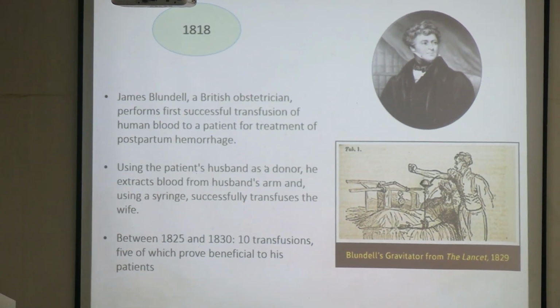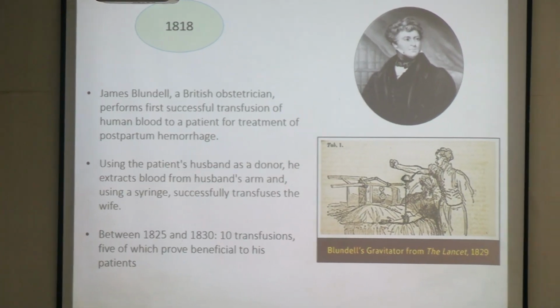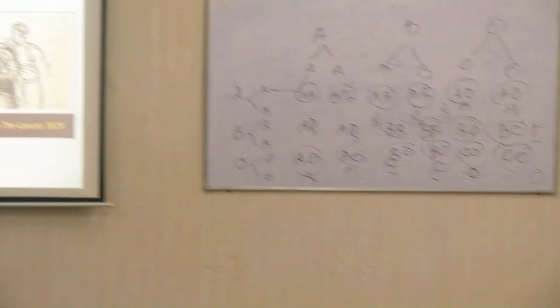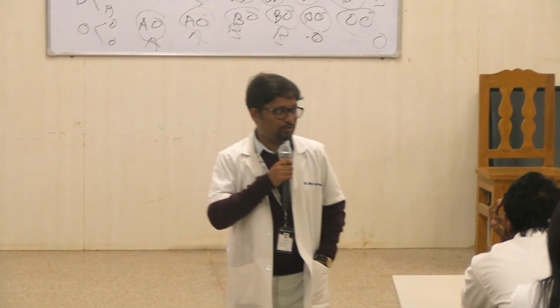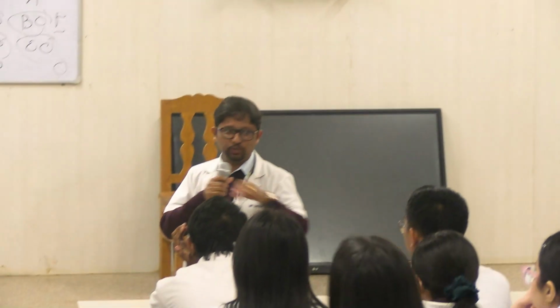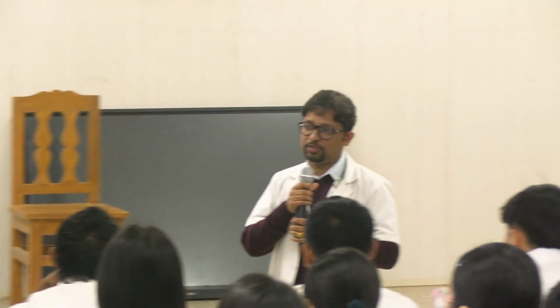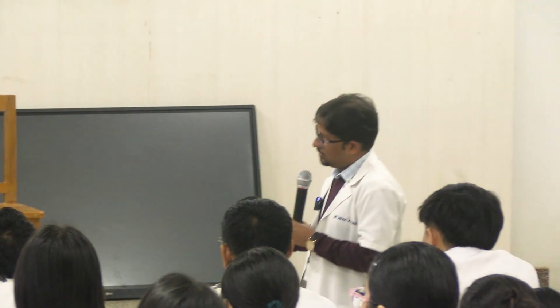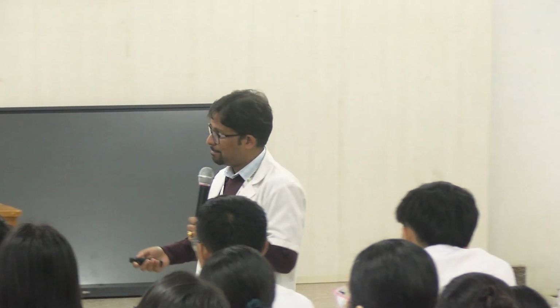So in the process of childbirth, there are times when there is excessive loss of blood. Causes are many, you will eventually learn as you go through the course. One of the important causes of postpartum hemorrhage is when the uterus becomes atonic. The muscles lose their normal contraction, normal tone, so the bleeding does not stop. And even to this date, if such a situation arises, transfusions are routinely done for this complication.